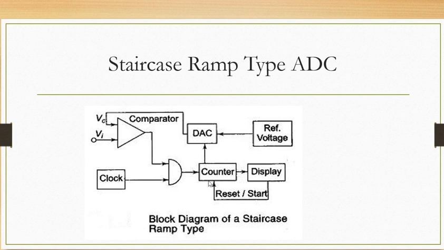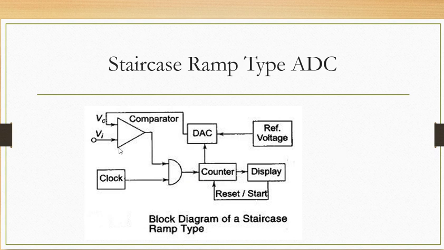The working of this is very simple. Initially, the counter output is reset to 0. The display value is also 0. The DAC input is 0 0, so the DAC output is 0, and VC is 0. So the comparator output will be 0, and the AND output will also be 0. So the system is in a stopped condition.